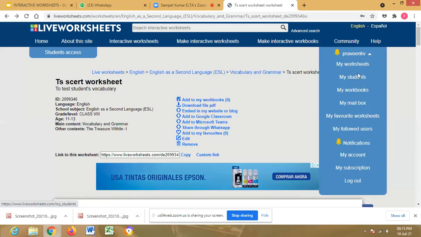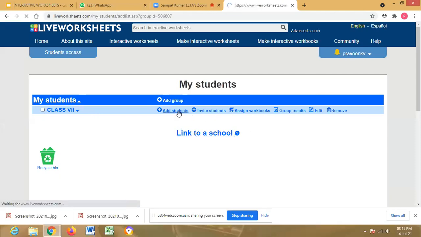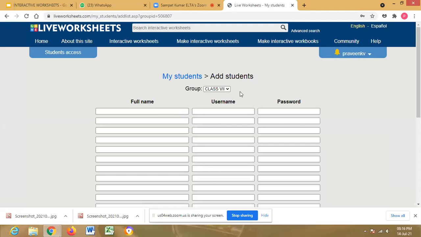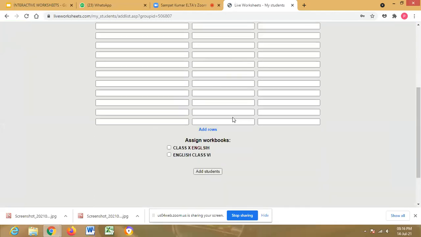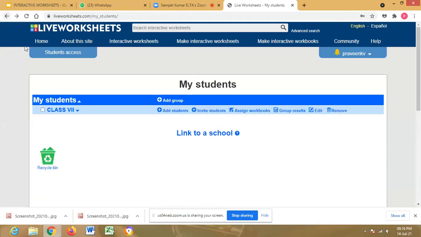So here, my students, add group here. Class 8th, already I have created the class 7th group here. So I can add students, and we can create a group also. Directly we can add students here. This is another way we can add students. Or else we can create a group code also and share the group code with our children.